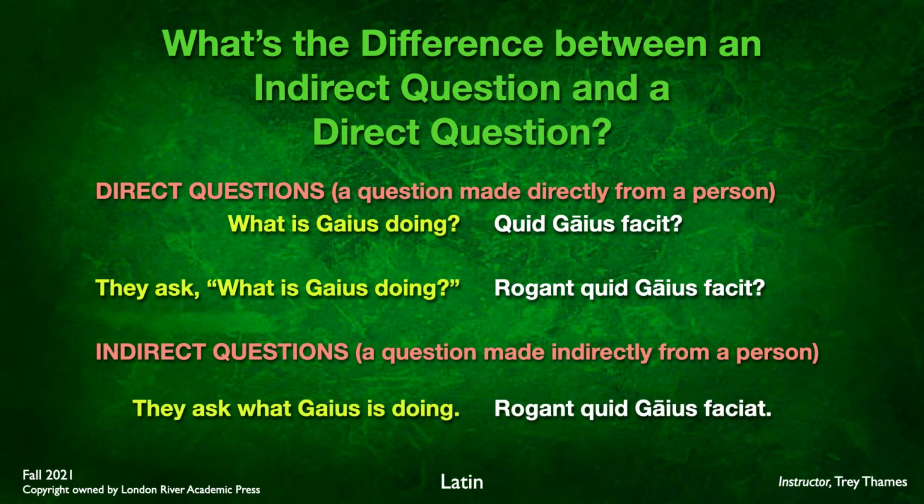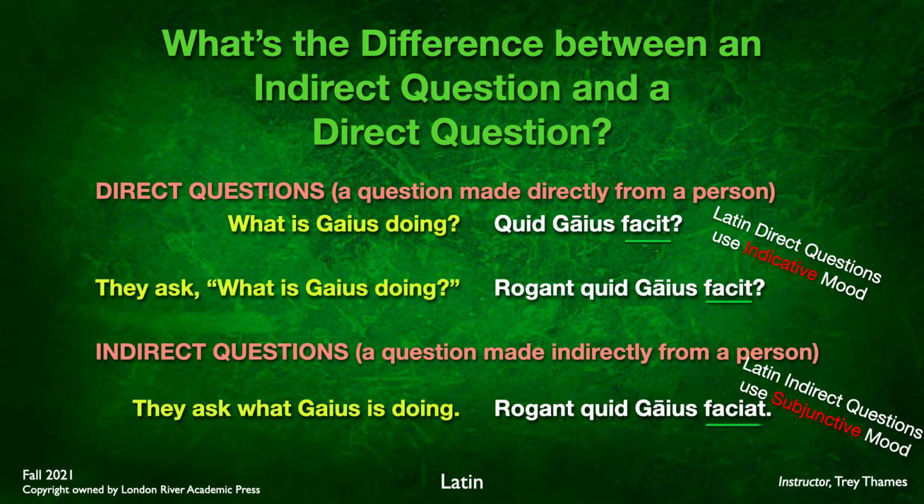Rogant quid Gaius faciat. So again, on this last example here, we have an interrogative word, quid, introducing a secondary clause, quid Gaius faciat, and we have a subjunctive verb in that secondary clause. And of course, rogant is a verb of mental activity in the main verb. So, quick reminder here: in the direct questions, we'll use verbs in the indicative mood, and indirect questions use verbs that are in the subjunctive mood. So that's a distinction there.